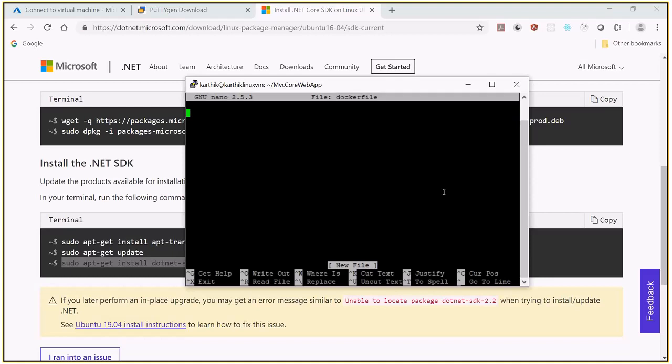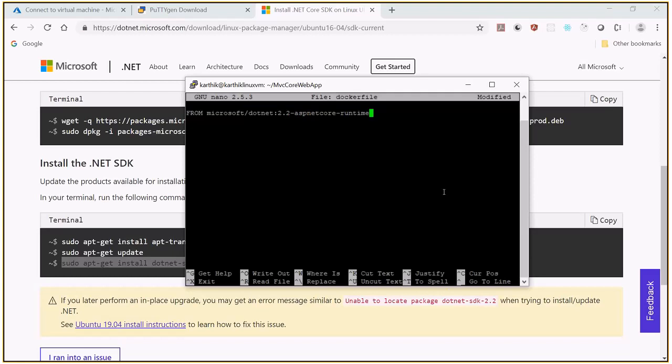Here I'm going to say FROM Microsoft, so Microsoft is the vendor. From Microsoft I want this particular image, dotnet colon 2.2 ASP.NET Core runtime. That's the runtime, right? So what I'm trying to say here is, take the image from Docker Hub. The image is created by Microsoft. What image is that? The .NET 2.2 ASP.NET Core runtime image. First to take that, that is pull. When I say FROM, I'm going to pull it.